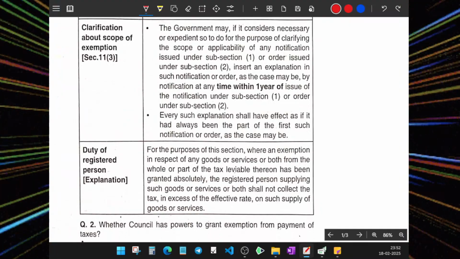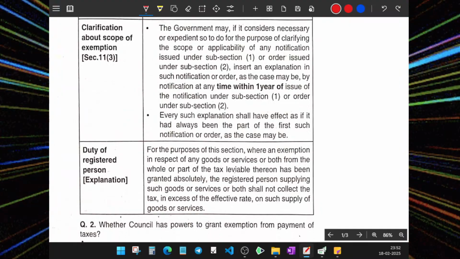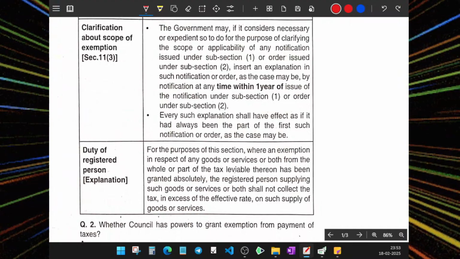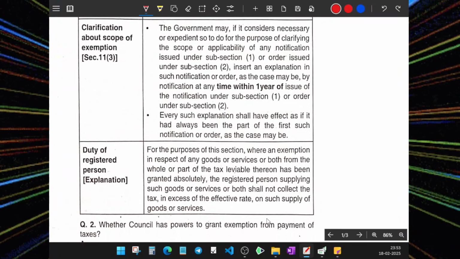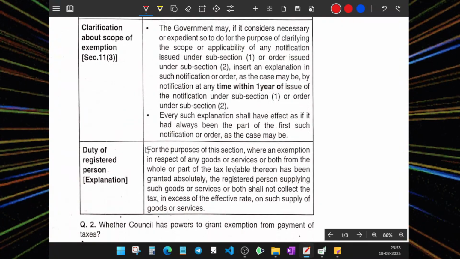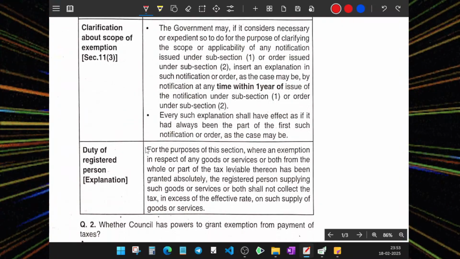Stating that, sir, we are given the notification, so I should collect this much tax and work as per it. You can't go more than that. That is what we said. So that is the duty of the registered person: to collect only the tax, not more than that.